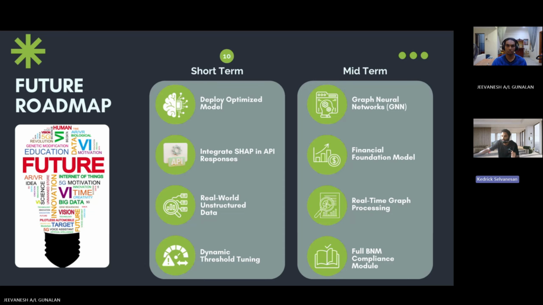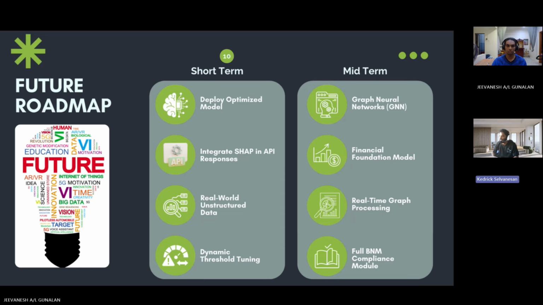The third is using real-world unstructured data. As we explained earlier, PaySim is simulated data, so we are planning to use real-world unstructured data to further improve the accuracy of this model. The next one is dynamic threshold tuning. As of now, we're using fixed thresholds of 0.2 and 0.8, so we are planning adaptive tuning based on fraud rate trends, transaction velocity, and user behavioral profiles. In the mid-term feature roadmap, we are planning to have graph neural networks.